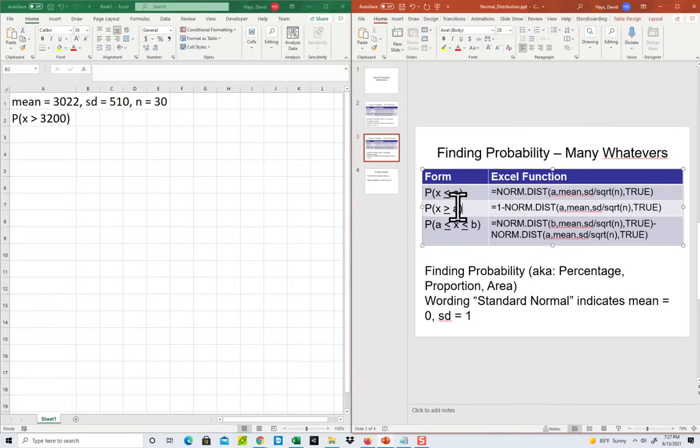The greater than is our second form right here. A is whatever follows our greater than symbol. So A is 3,200. And we're going to plug it into this right here.